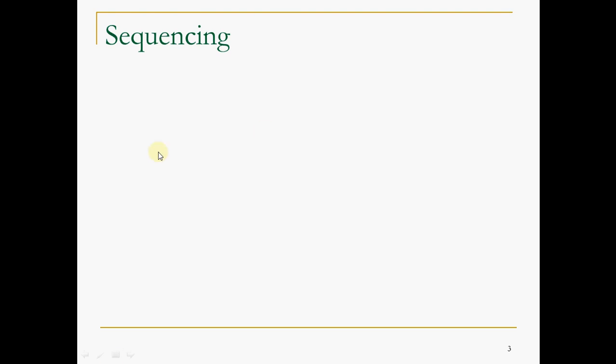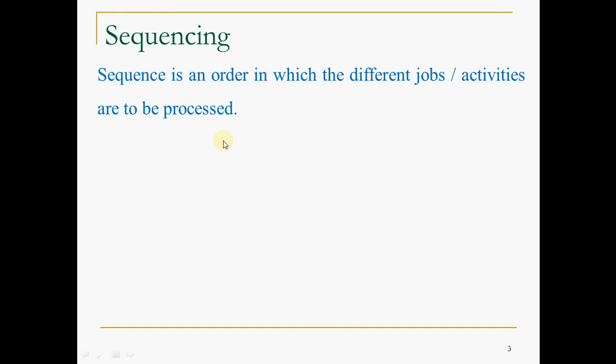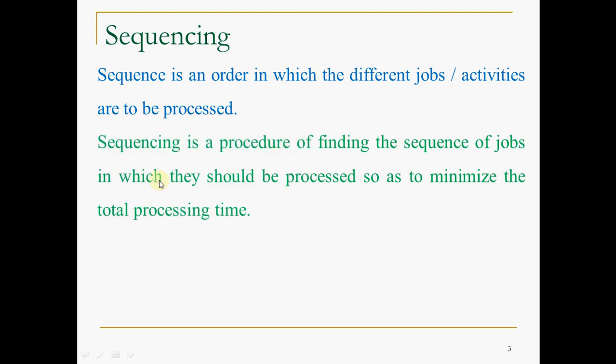Coming to the definition of sequencing, in general, sequence refers to an order. The meaning of sequence is order. Sequence is an order in which the different jobs or activities are to be performed or processed.